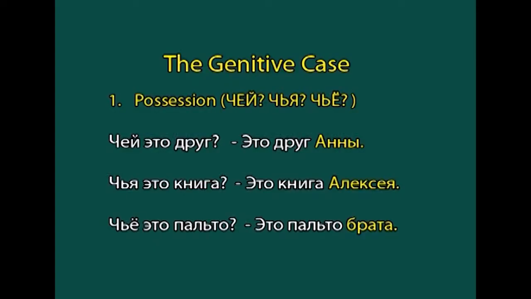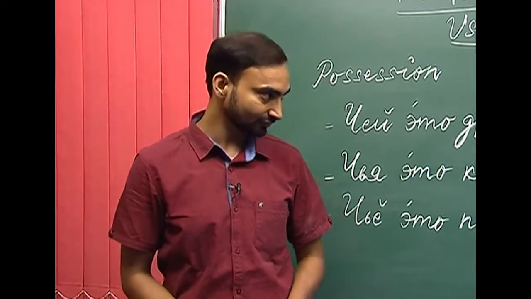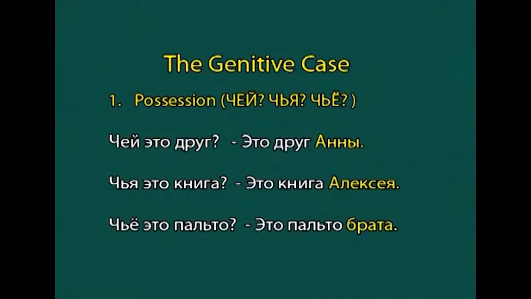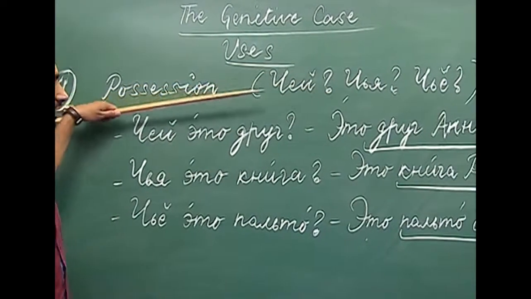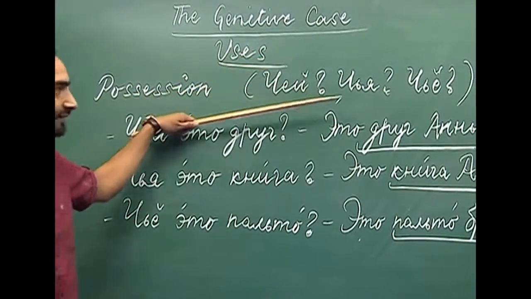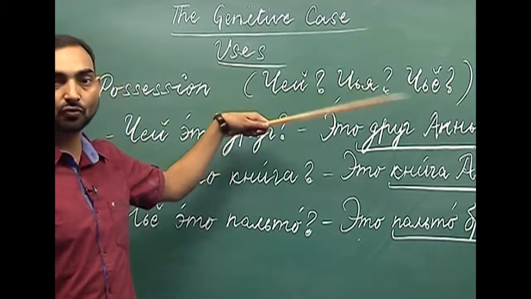Genitive case is also referred to as possessive case, and as the name suggests, its main use is that it denotes the possession of a noun. So we will now look at the uses of the genitive case, and the first, I have already told you, is that it is used to denote possession, and the questions that the nouns in the genitive case answer are чей, чья, чьё, which means whose.